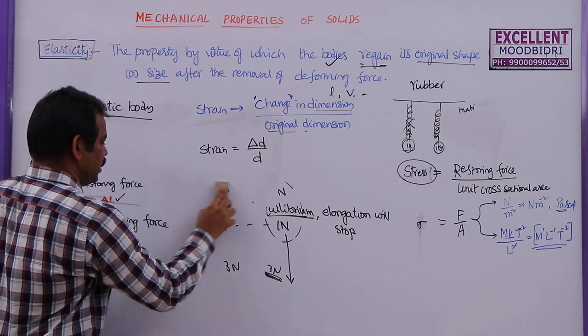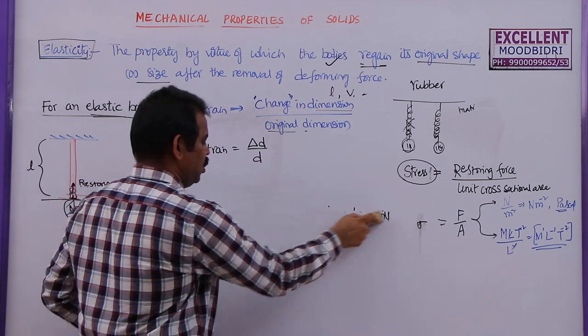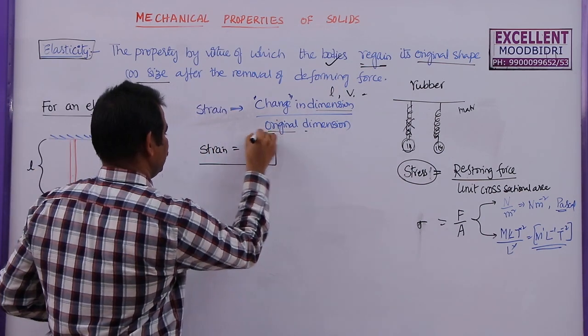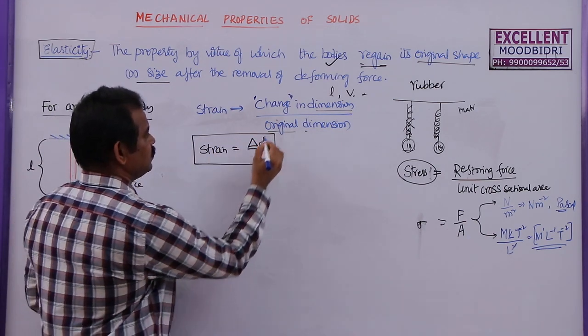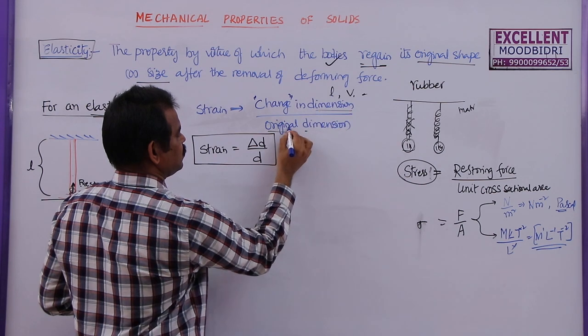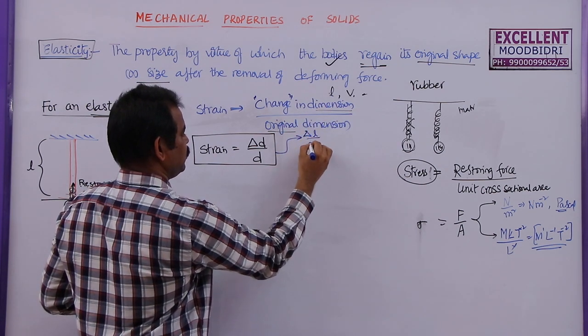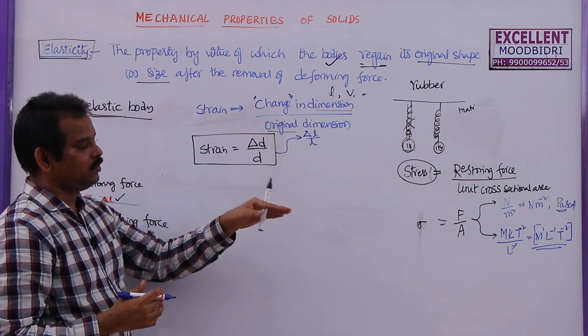Here the strain can be divided into three types. The first one is a longitudinal strain. First of all, what is the SI unit and dimension formula for this one? Here this is a dimension, that is length, this is original length, length by length. So change in length by original length, change in area by original area, change in volume by original volume.